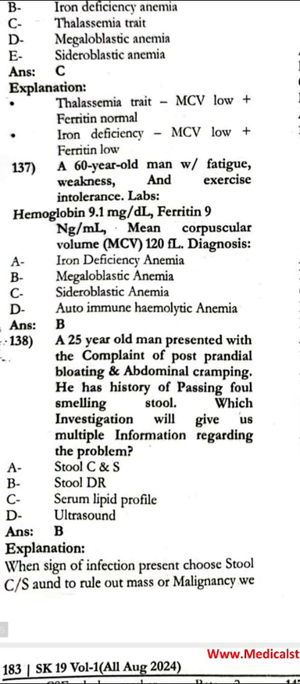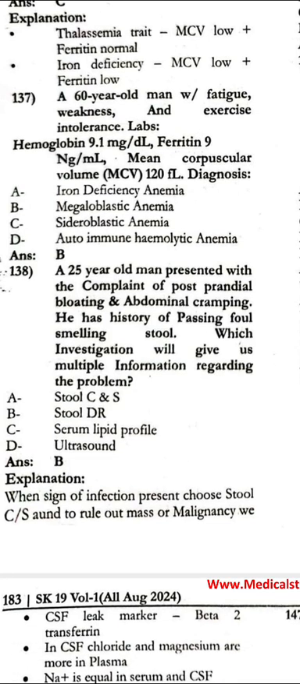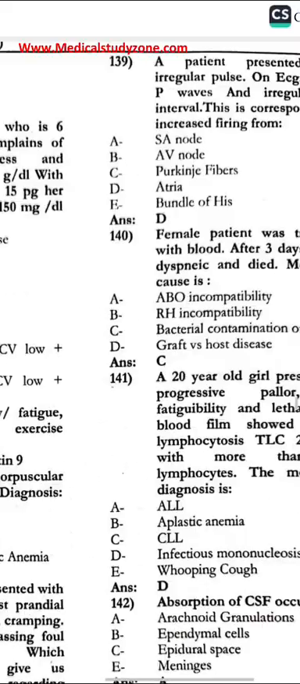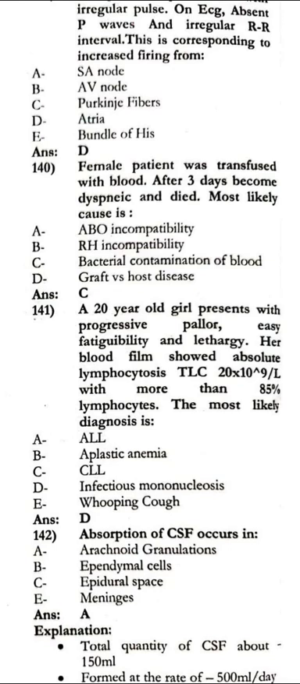A 25-year-old man presented with the complaint of postprandial bloating and abdominal cramping. He has a history of passing foul smelling stool. Which investigation will give us multiple information regarding the problem? That is the stool DR. Next, the patient presented with an irregular pulse, absent P waves and irregular RR interval, the corresponding increased firing from the atria. A female patient was transfused blood 3 days ago, becomes dyspneic and died. The most likely cause will be bacterial contamination of the blood.